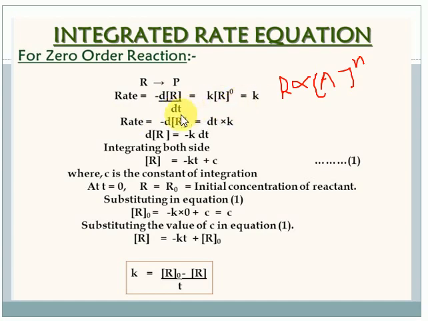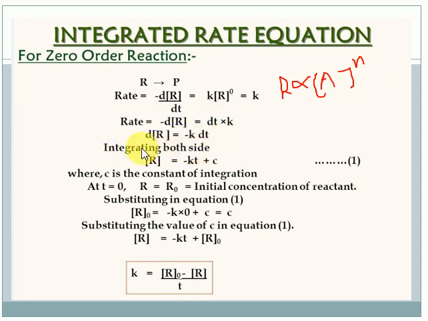Clear? So what I mean is, they are minus dR by dt, cross multiply with these two values. So what will we get? dt into k. Consider here the minus: the rate can never be minus. I want the rate change to be a positive value only. So the total equation you have to multiply with minus. Minus into plus becomes minus. So that's minus k dt.